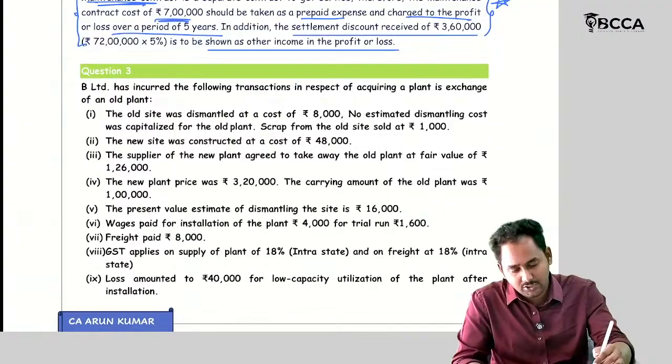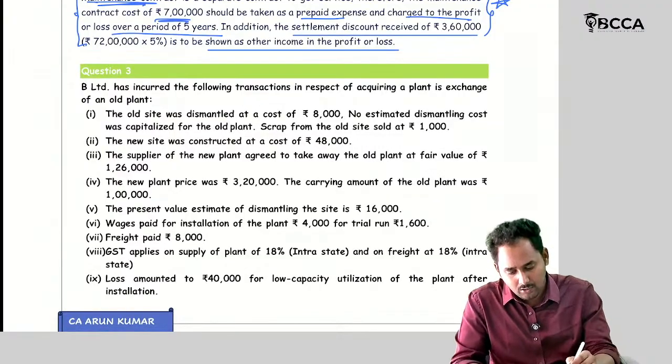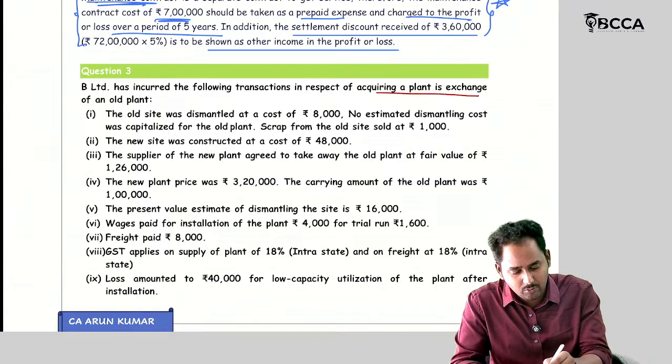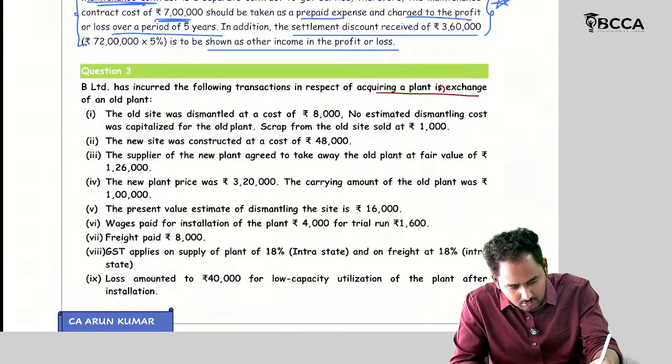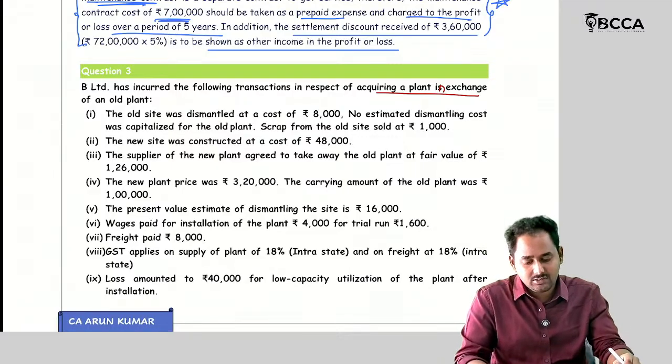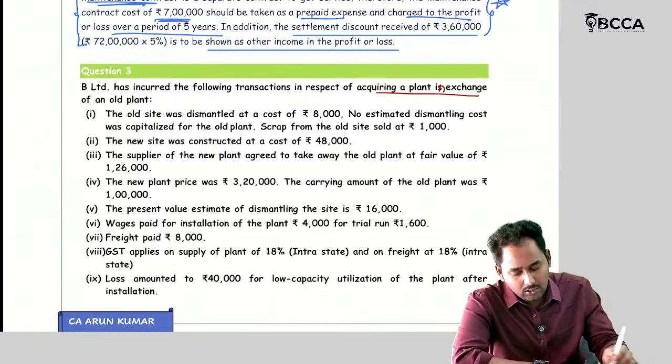Then coming to question number 3. B Limited has incurred the following transactions in respect of acquiring a plant in exchange of an old plant.